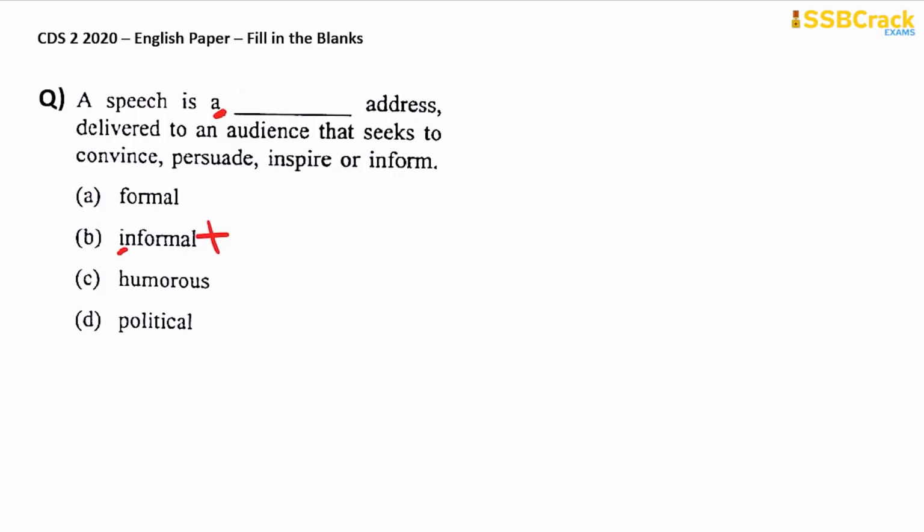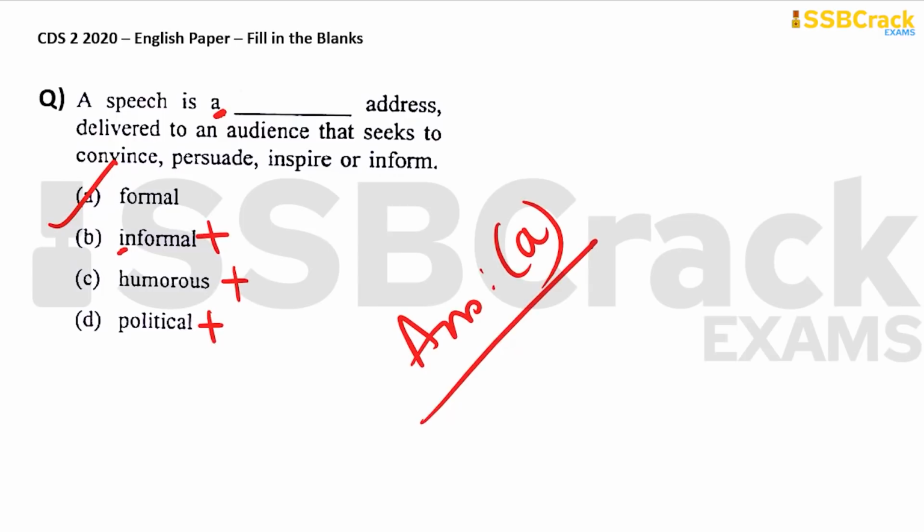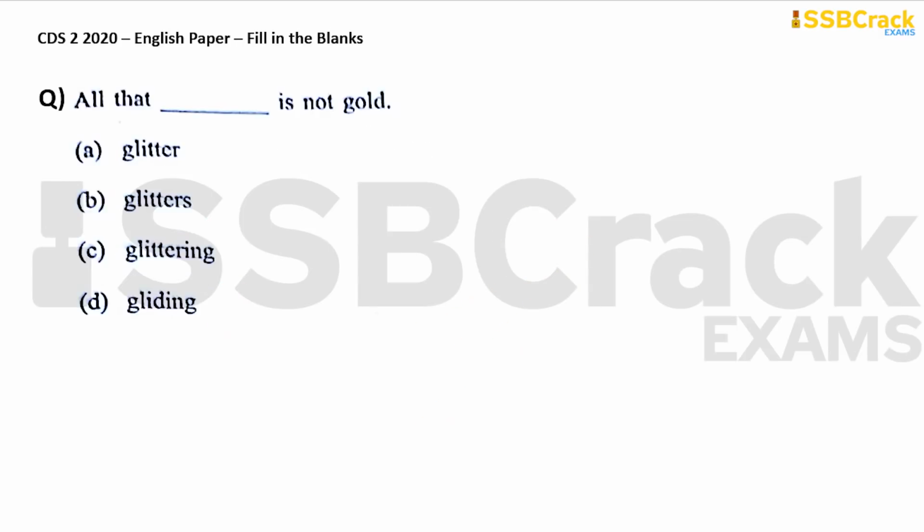So straightforward, in the sentence itself it is already there that it cannot be informal. Okay, so humorous is a humorous address. No, it's not funny, right? It's a political address. Not always a speech is political. So you are left with option A, which is formal. So speech is a formal address. Therefore, your answer is option A. Easy, right? The next question.